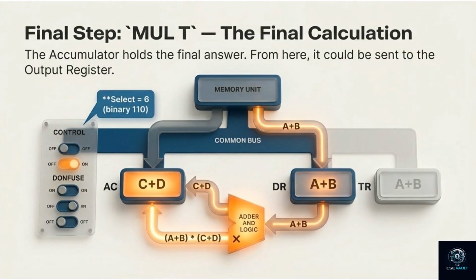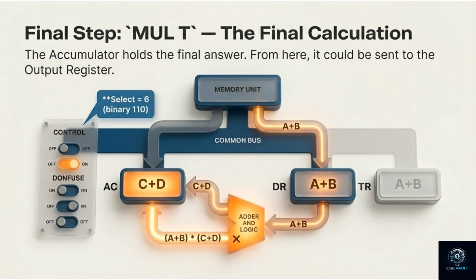Final step. MULT. The final calculation. The accumulator holds C plus D. The temporary register still holds A plus B. The adder performs multiplication. A plus B times C plus D. The accumulator holds the final answer. From here, it could be sent to the output register and displayed on your screen.